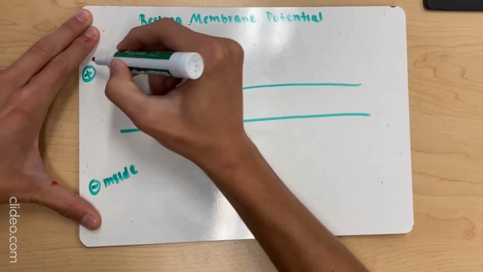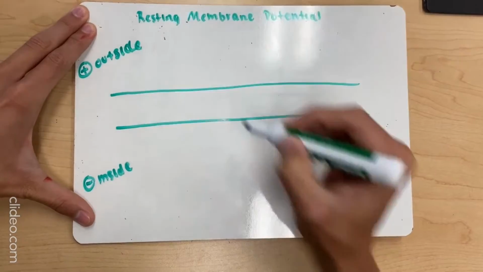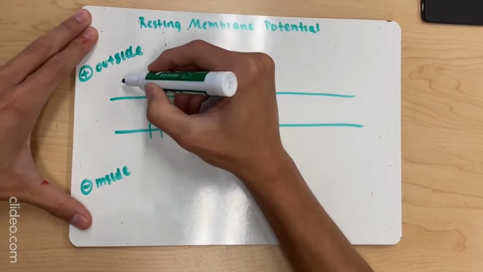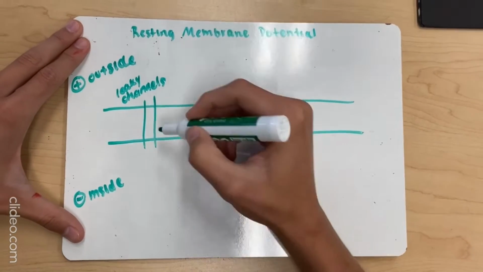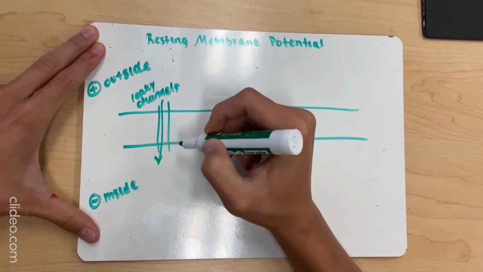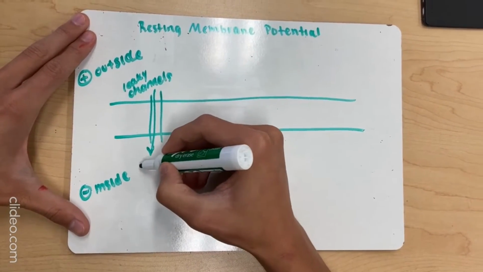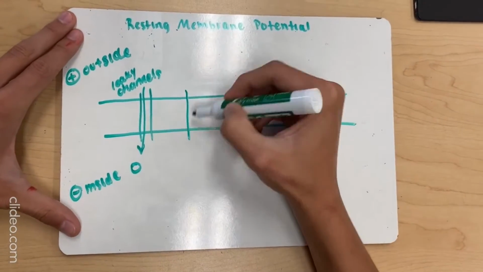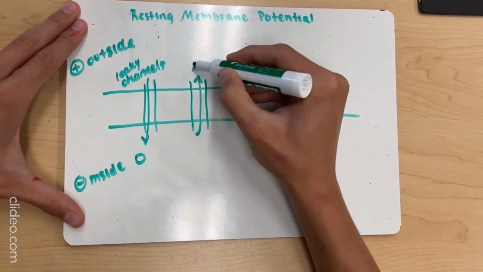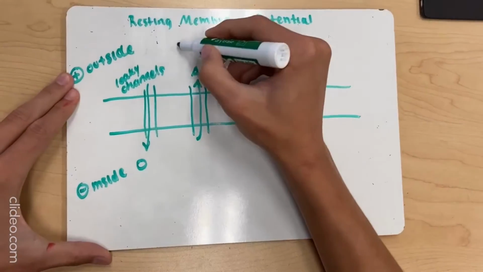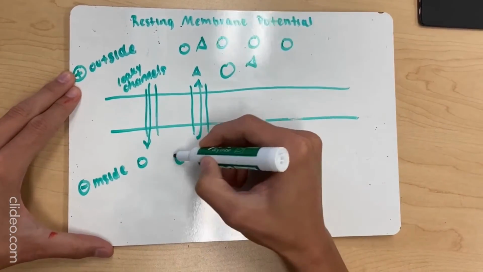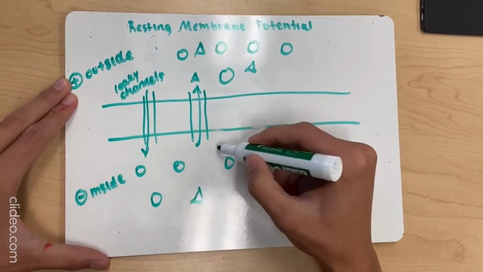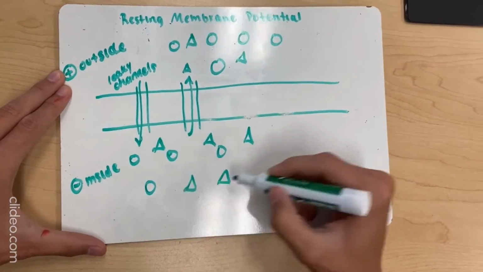When the neuron is at rest, more sodium ions are found outside the cell membrane, and more potassium ions are found inside the cell. These ions pass through passive ion channels in the membrane in order to establish an equilibrium of the concentration gradient, in which there are an equal number of sodium and potassium ions inside and outside of the cell. However, active sodium and potassium pumps use ATP created by the mitochondria to pump the ions back in and out of the cell, thus preventing the equal concentration gradient from occurring.